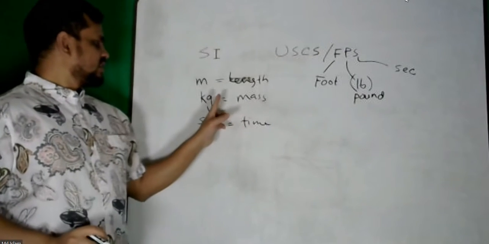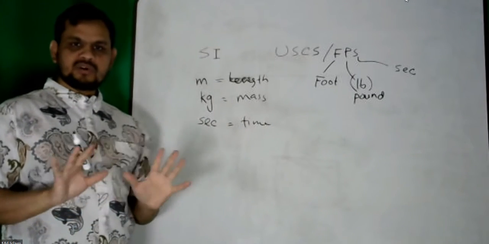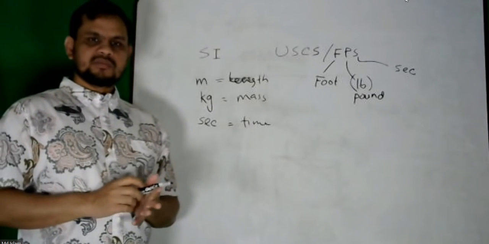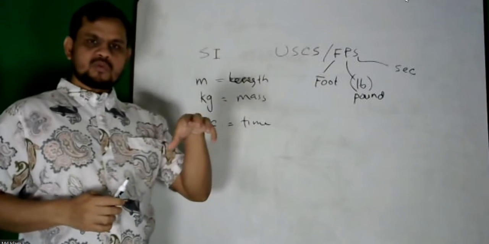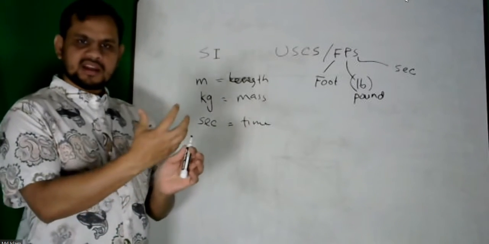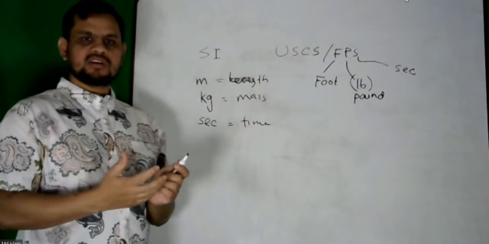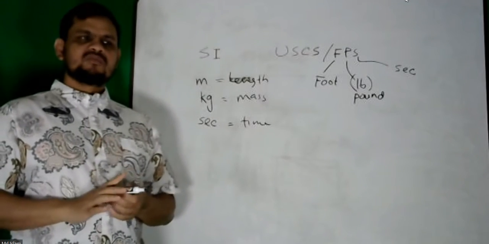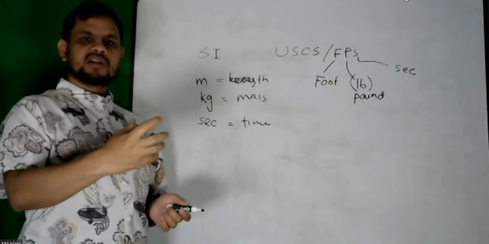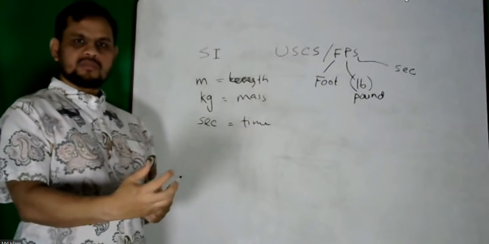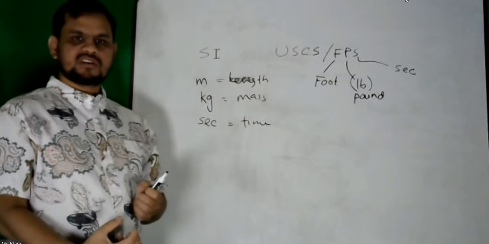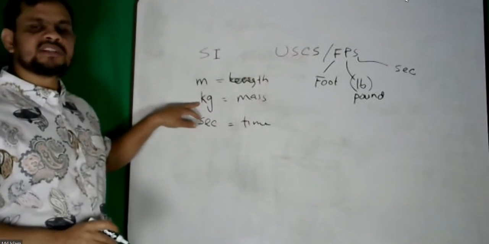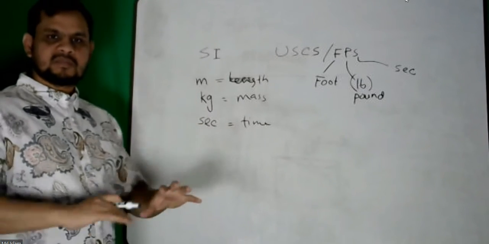Now before going there, kilogram is a mass, it is not a weight. Weight and force are the same thing, so do not get confused. Weight means the force on an object due to gravitational acceleration. So it is one kind of force. Whatever gravity applies on a body toward the ground is called gravitational force. So weight is actually gravitational force. Kilogram is a mass, not a force. Mass means the quantity.